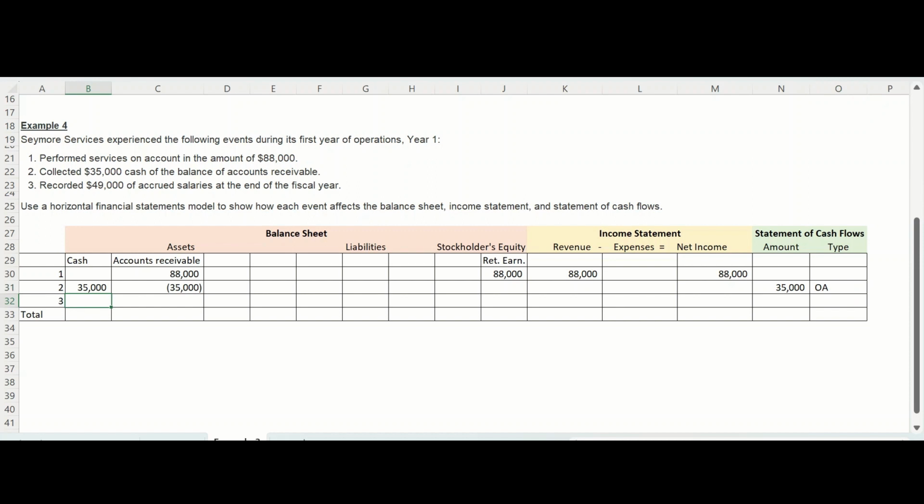Moving on to number 3, Seymour Services recorded $49,000 of accrued salaries at the end of the fiscal year. Here are those accrued salaries. So maybe the fiscal year falls in between Monday through Friday, not on a Friday. The company has to record the salaries expense for the accounting period before the books of accounting close at the end of the year. So accrued salaries are going to first show up as a salaries expense. We know that expenses affect which account on the balance sheet? Retained earnings. Expenses have a negative impact on retained earnings, so I'll show a negative $49,000 there.